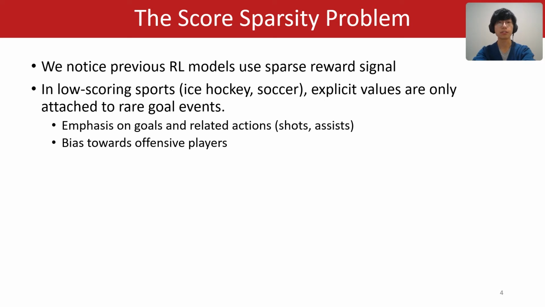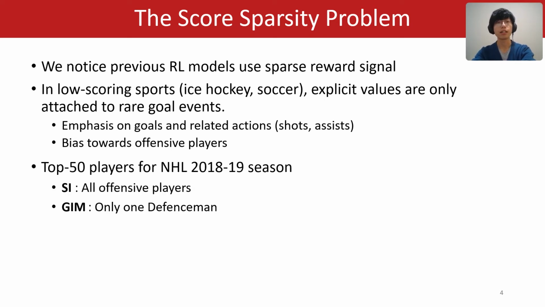In low-scoring sports like ice hockey and soccer, if you use sparse reward, explicit values are only attached to real goal events. For example, their action values will emphasize goals and related actions, such as shots and assists, and their player ranking will bias towards offensive players. For example, we rank the top 50 players for the NHL 2018-19 season. The Score and Impact players are all offensive players, and the GIM only contains one defenseman.